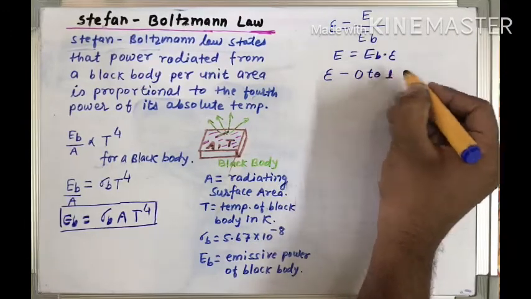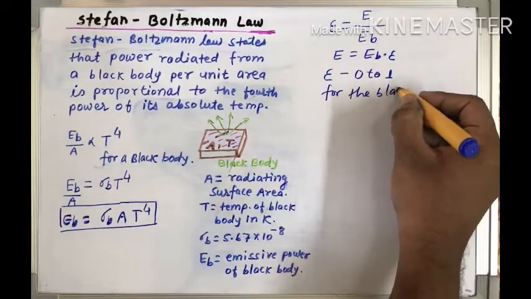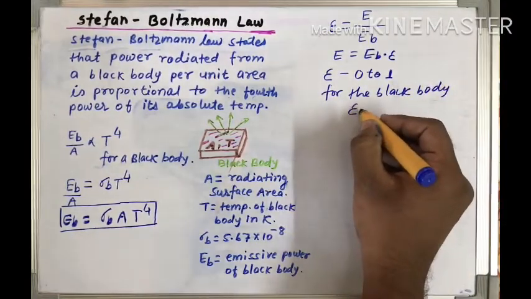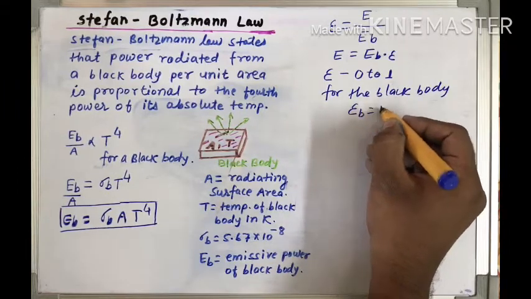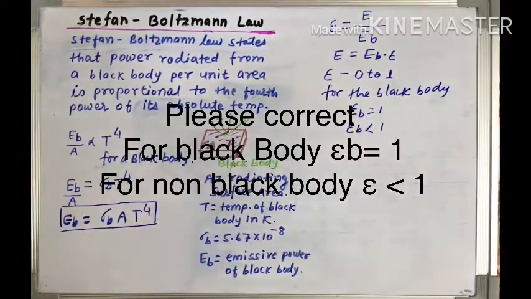For the black body, obviously emissivity is equal to 1, and for the non-black body it is less than 1.